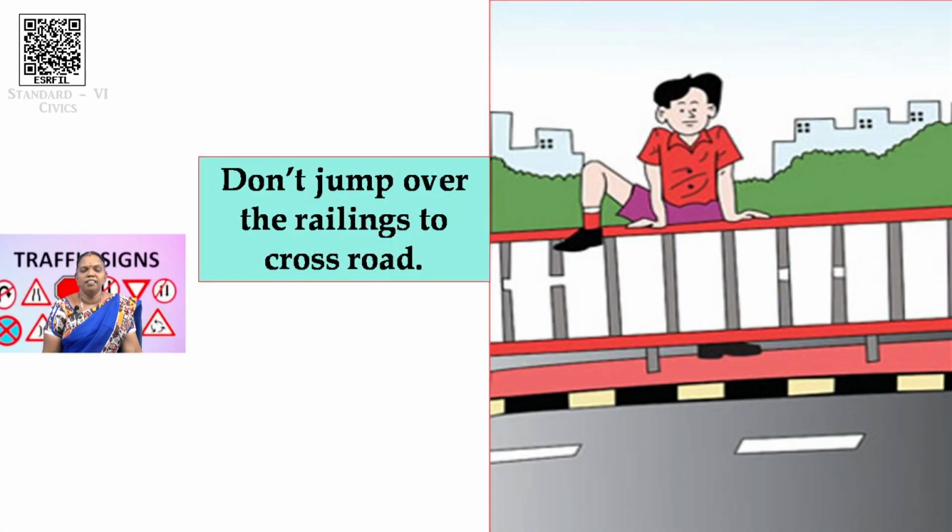Next point, this you can see is very familiar. Don't jump over the railing to cross the road. We have to walk a little bit, or move earlier. When we have to cross the road, what do we have to do? We have to use a proper way. We have to use a proper method to cross the road. That is called the railing to cross the road. Should not jump over it. What will happen? When they jump, if any vehicle comes and hits, it will cause an accident.